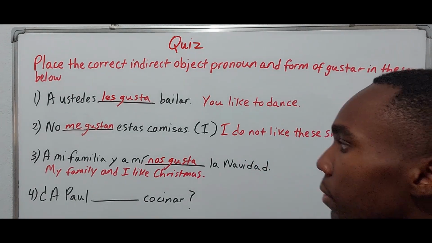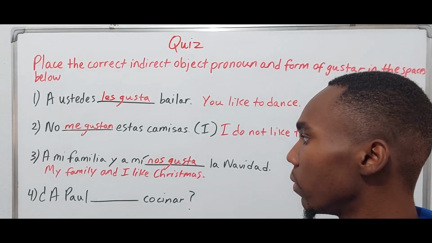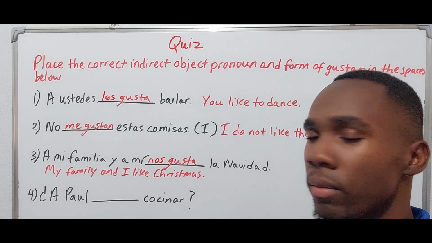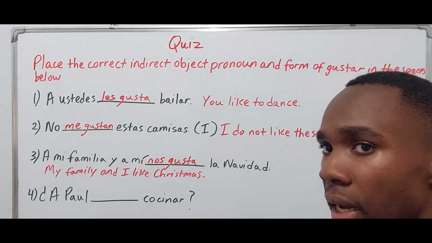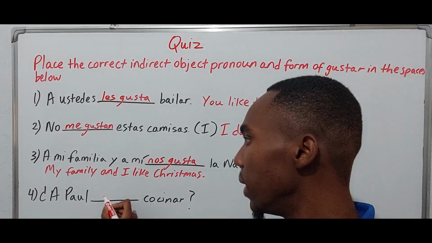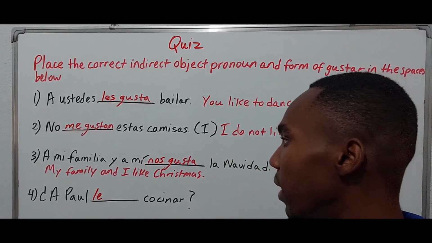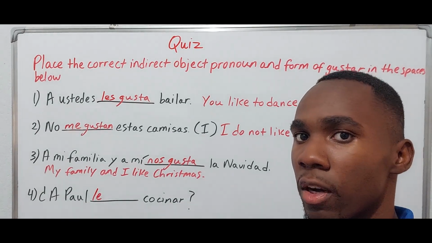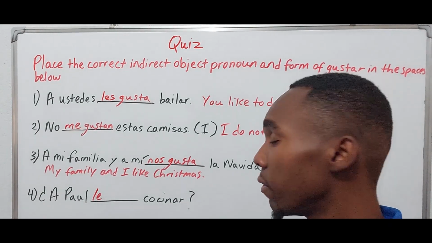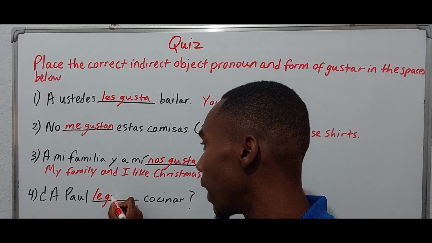All right. 4. Paul cocinar. Who's the subject? Paul. So that would be le. What is being liked? A verb in the infinitive. So gusta.